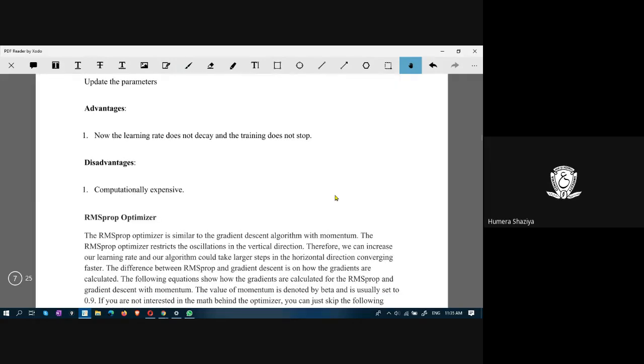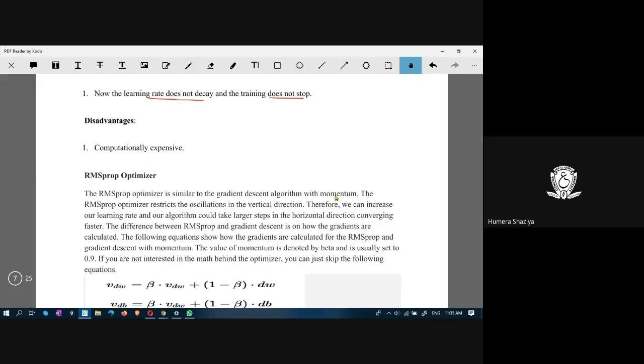The advantage is that the learning rate does not decay and training does not stop. Decaying of learning rate means it gets smaller and smaller, it gets too small. That problem is avoided in this. And the disadvantage is it is computationally expensive.